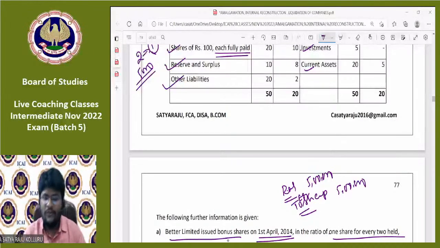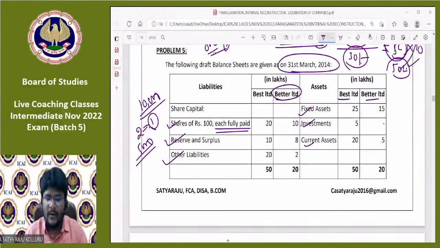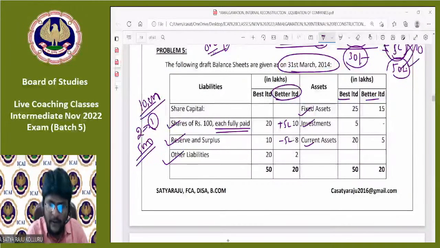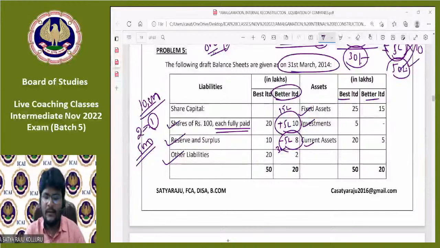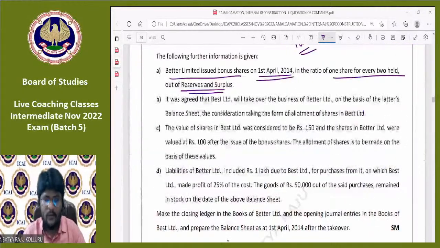That means after issue of bonus shares, how will the Better Limited balance sheet become, you know? Here you need to add plus 5 lakhs. Here you need to reduce minus 5 lakhs. That means equity share capital will become 15 lakhs. Reserves and surplus will become 3 lakhs. That is the impact.